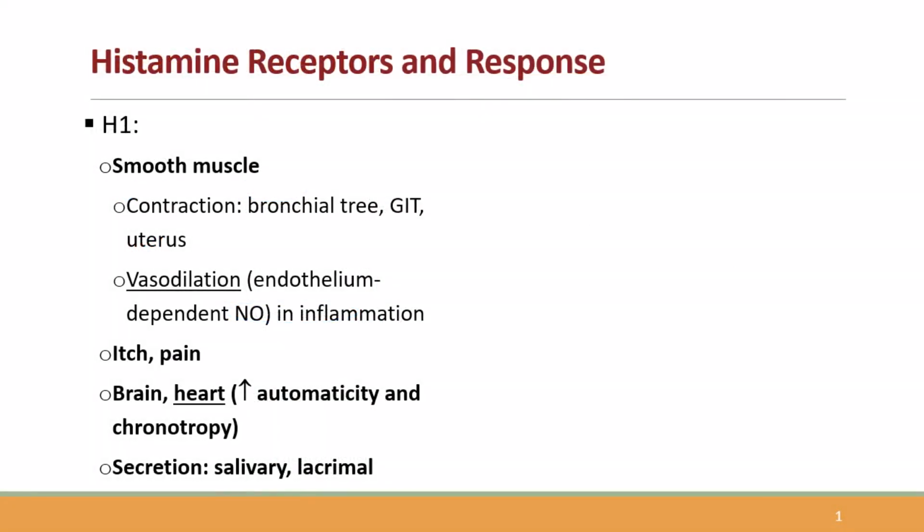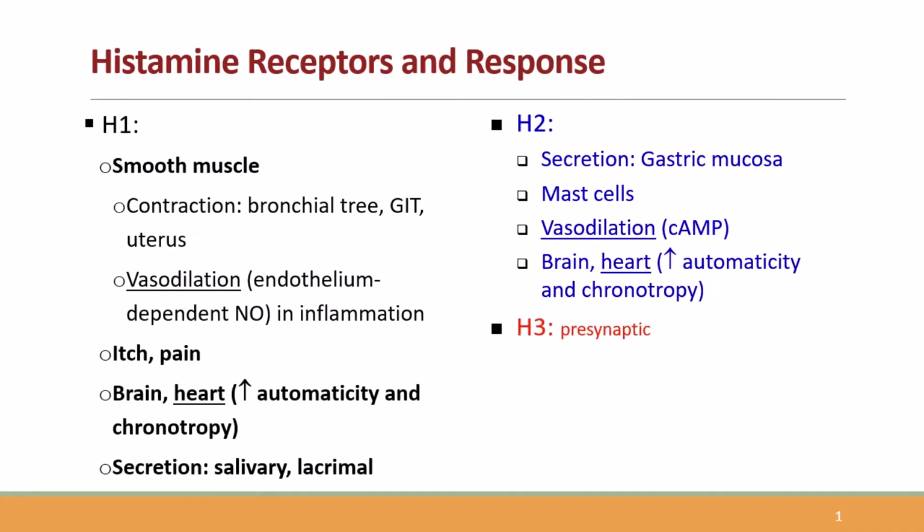Histamine binds and stimulates its receptors. There are at least 4 types: H1, H2, H3, and H4 receptors. The most clinically relevant are H1 receptors, involved in allergy and bronchospasm, and H2 receptors, involved in gastric acid secretion.